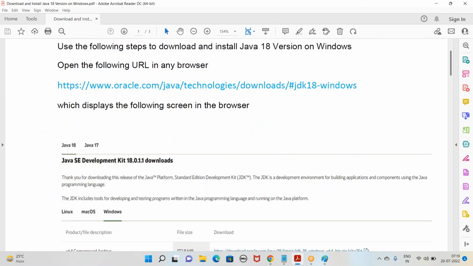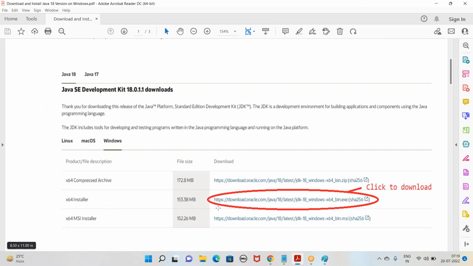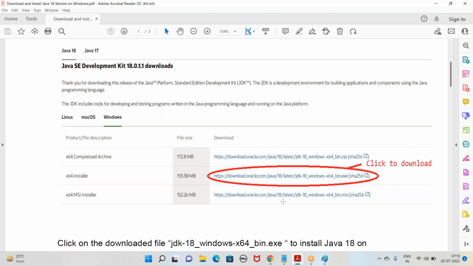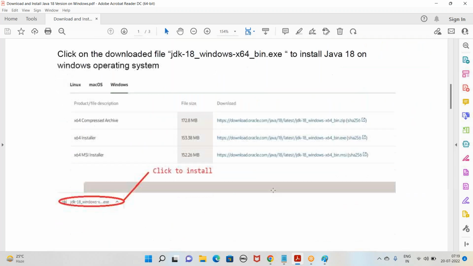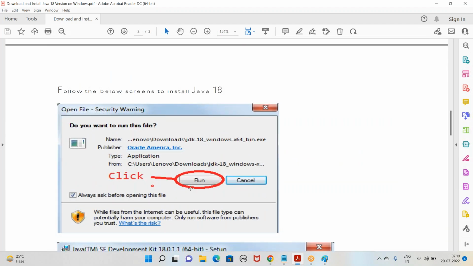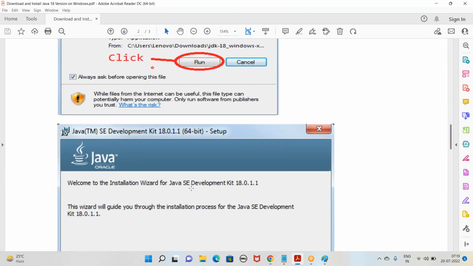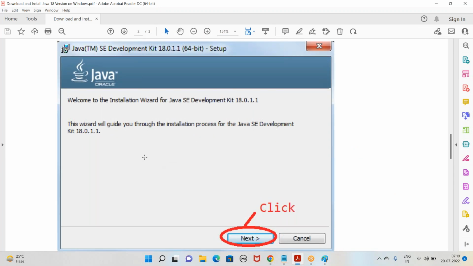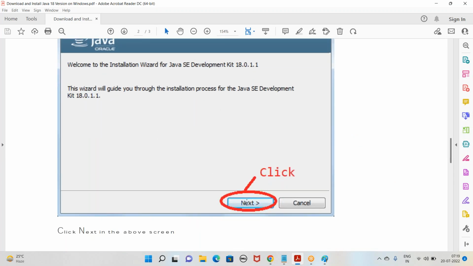So for our case, I'm going with x64 installer. Click to download, and once the download is complete, we need to click to install it. Then it just goes with a wizard. Click on run button. Then in this installation wizard, just click on next button, simple installation.